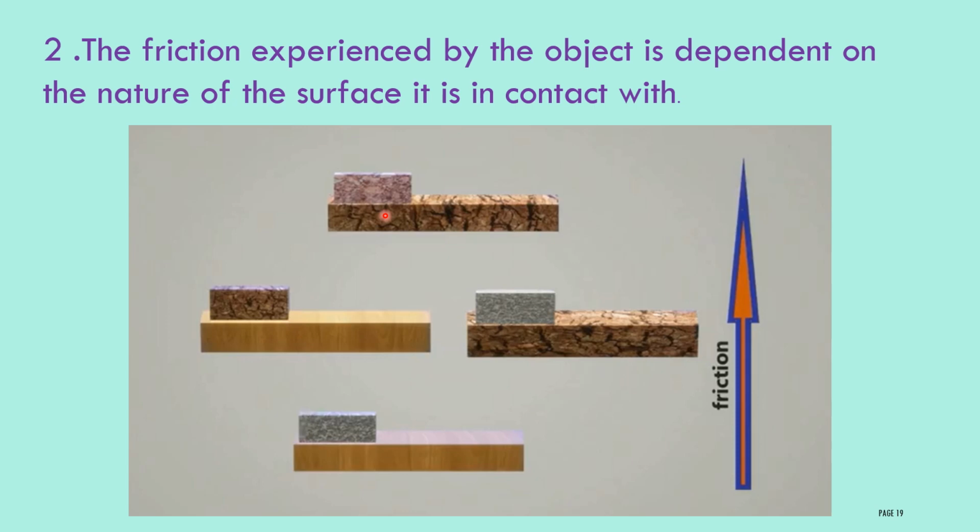From this you can conclude the frictional force depends upon the type of surface, whether it is a smooth surface or a rough surface. If the surface is rough, then the frictional force will be more. If the surface is smooth, then the frictional force will be less. As we move from bottom to top, the frictional force increases.